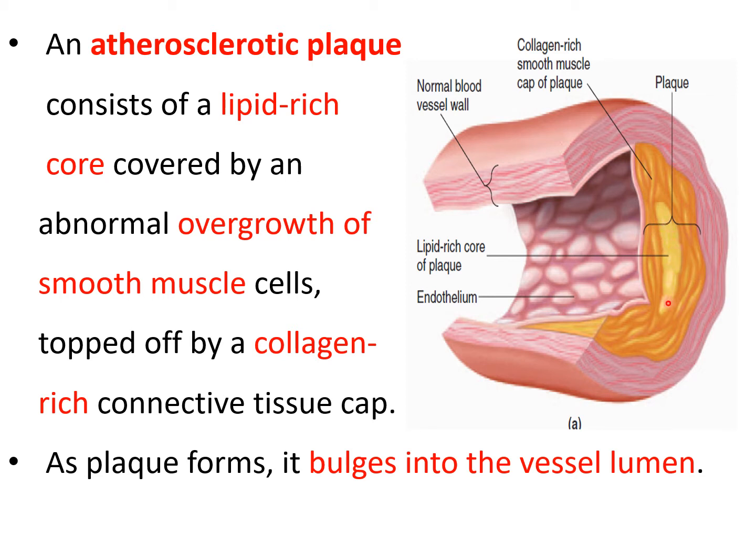It consists of a lipid-rich core covered by an abnormal overgrowth of smooth muscle cells, topped by collagen. Collagen नजर आ रहे हैं. Collagen-rich smooth muscle cap of the plaque, covered by an abnormal overgrowth of the smooth muscle cells, topped by a collagen-rich connective tissue cap.